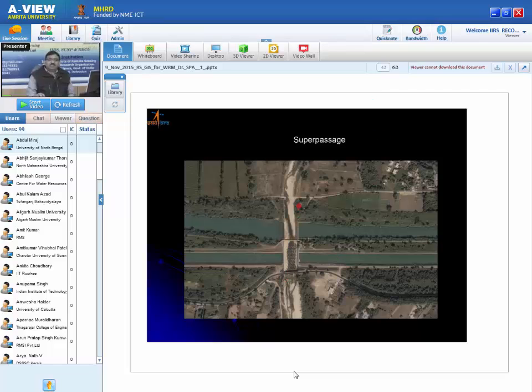Even beyond that, this is 65 centimeter resolution. You can not only see the canal, but also the structures over the canal. This is the super passage. It is very close to Haridwar. And you can see here this super passage, because the river is flowing over the canal. The super passage is created because otherwise the river would destroy the canal.